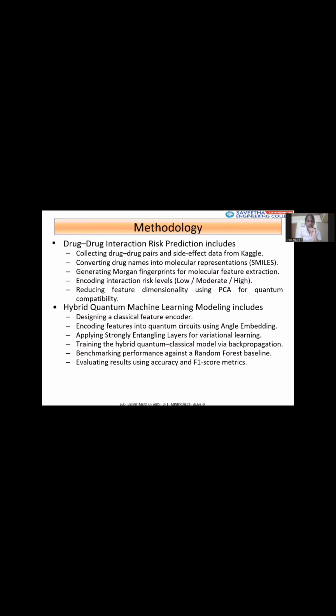Our hybrid quantum machine learning model includes designing a classical feature encoder and encoding features into quantum circuits using angle embedding and applying strongly entangling layers for variational learning. Training the hybrid quantum classical model via backpropagation, benchmarking performance against a random forest baseline and evaluating results using accuracy and F1 score metrics.